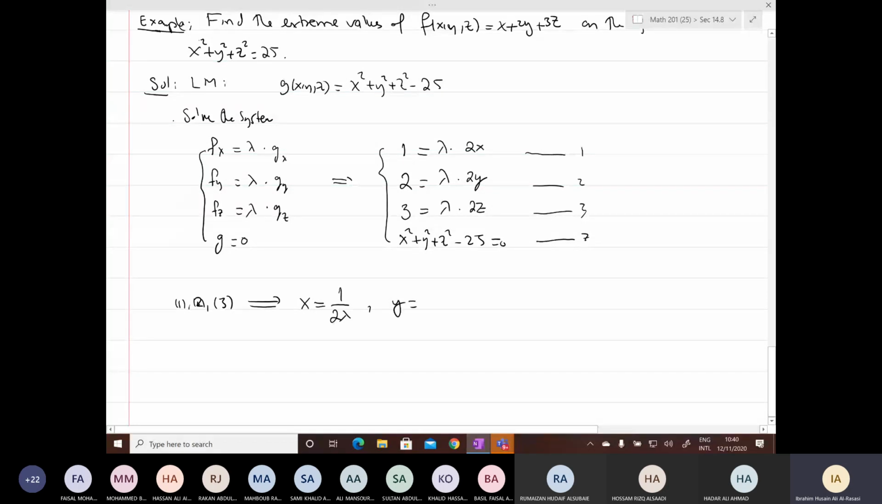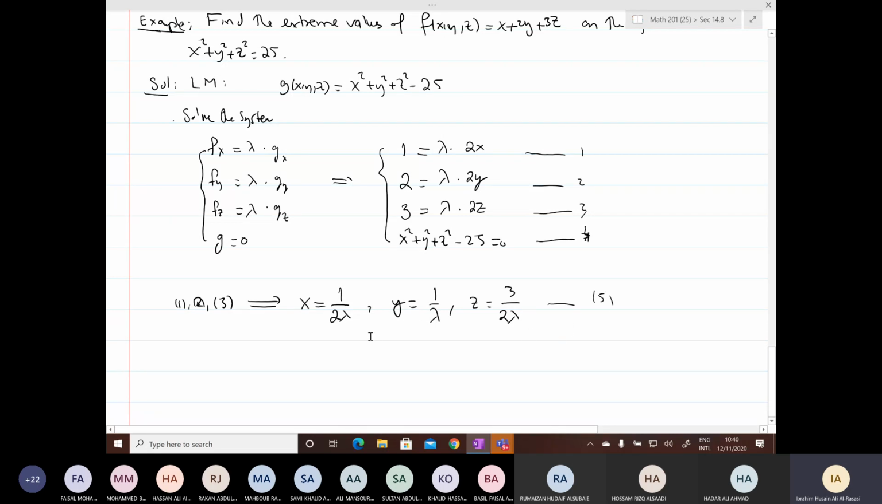What is y from the second equation? 1 over lambda. What is z from the third equation? It is 3 over 2 lambda. So I have these x, y, and z in terms of lambda. Let me give this number 5.